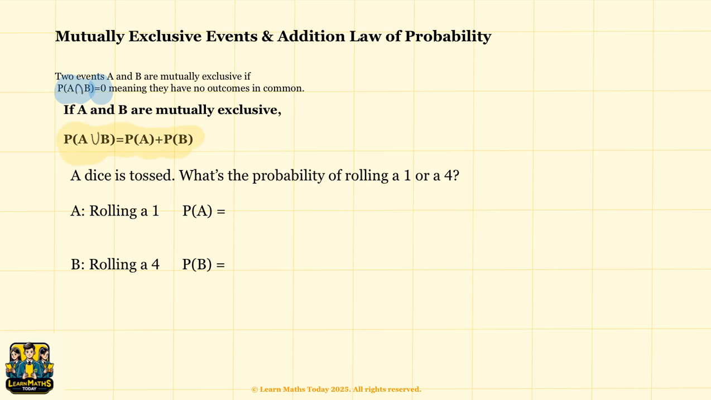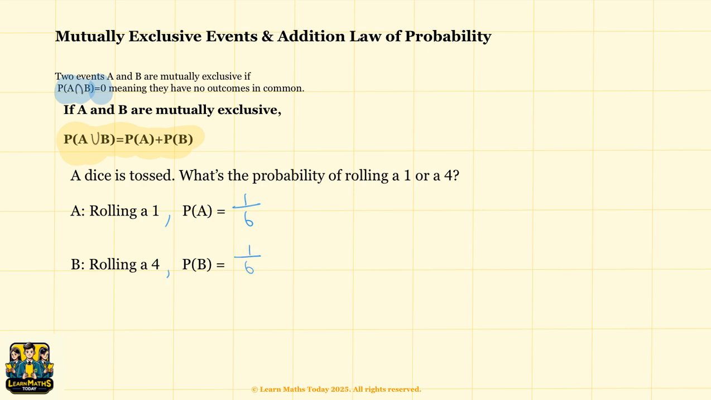This means the probability of A or B happening is simply the sum of the individual probabilities. Example, if a dice is tossed, what's the probability of rolling a 1 or a 4? Let's define the event. Event A is throwing a 1. We know that the probability of event A equals 1 over 6. Similarly, for event B, throwing a 4, the probability of event B is equal to 1 over 6 as well.